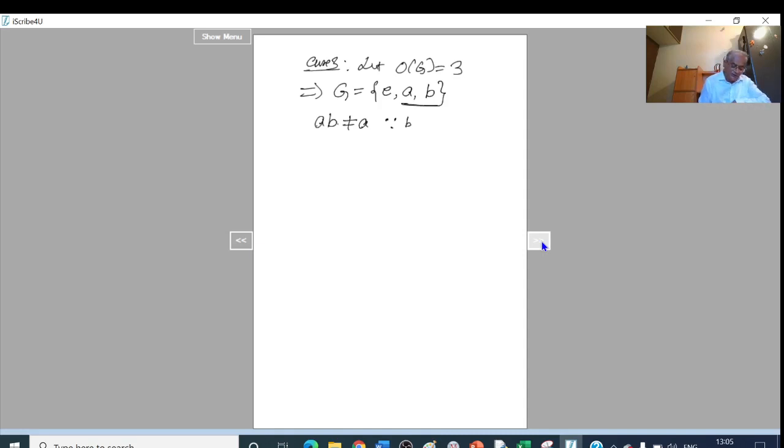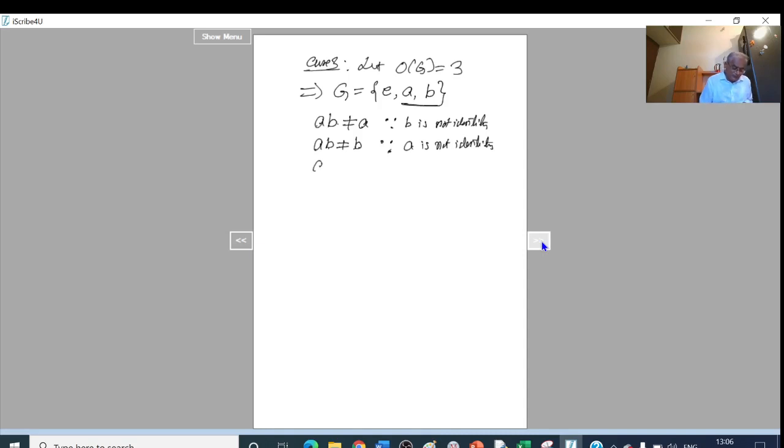Therefore, AB cannot be equal to A. Next, I'll claim that AB cannot be equal to B. Because if AB becomes B, then A must be the identity element. But A is not the identity.